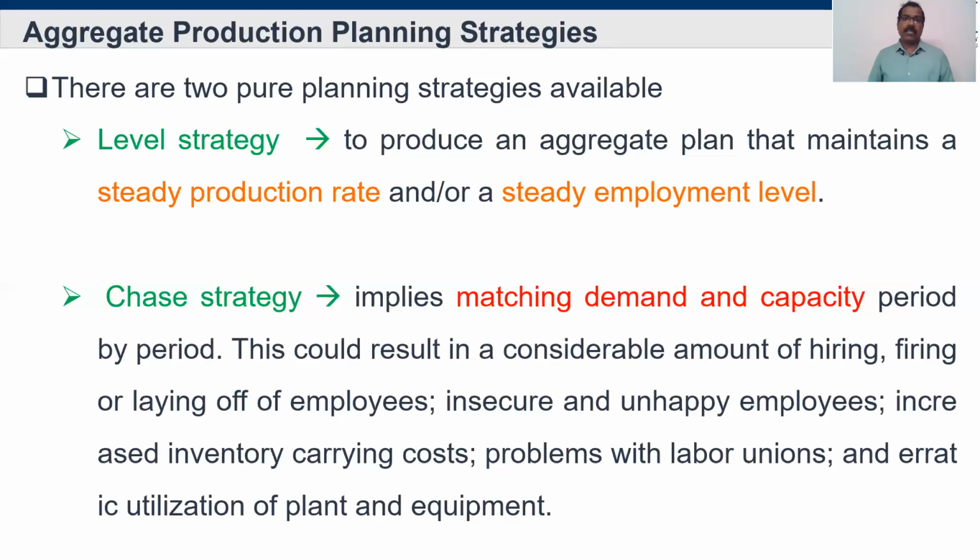But in terms of chase strategy, when demand suddenly increases, they recruit new employees and involve new operators and new machines. If demand decreases, they fire or lay off some of the people already working in the company, and they also stop the whole production. This is all about chase strategy. So you have to understand what is meant by aggregate and chase strategy.